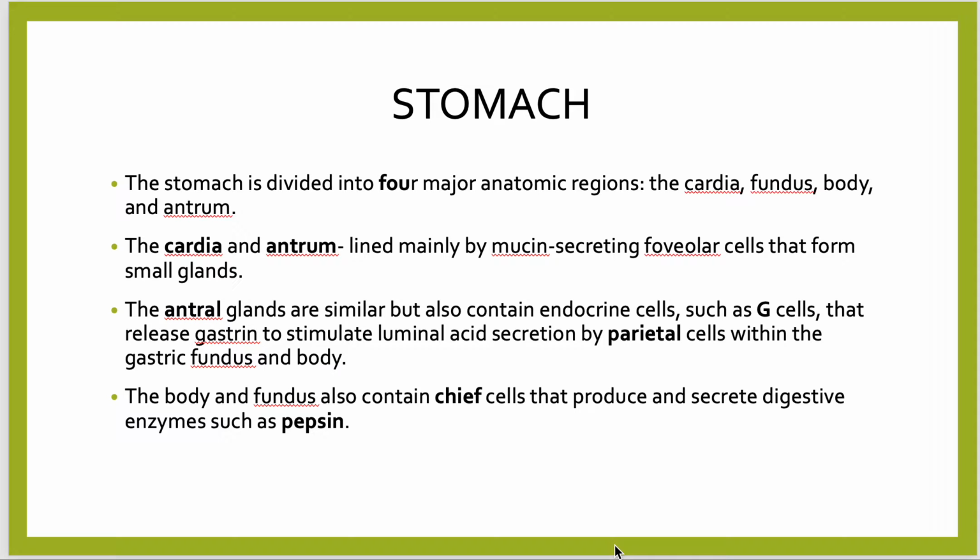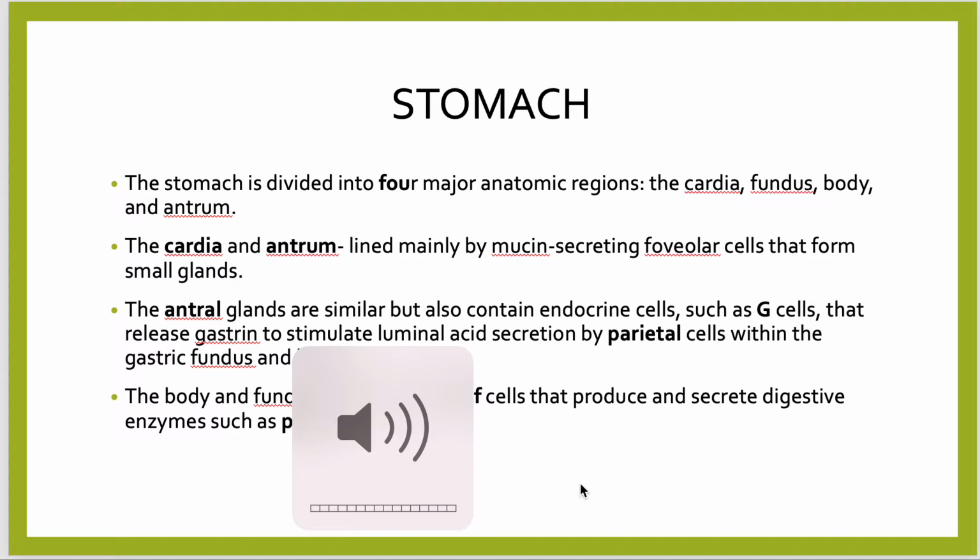Today's topic is GIT. We first start with the stomach. The stomach is divided into four major anatomic regions: cardia, fundus, body, and antrum. The cardia and antrum are lined mainly by mucin secreting foveolar cells that form the small glands.